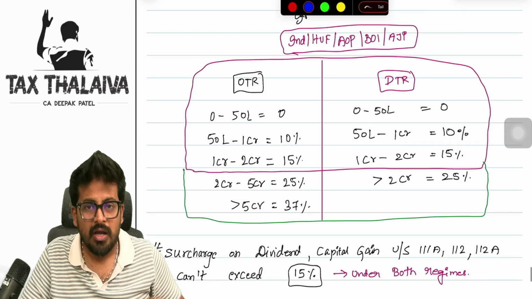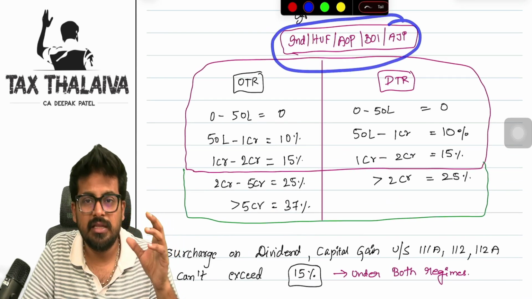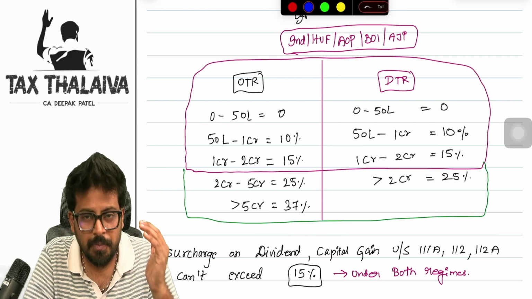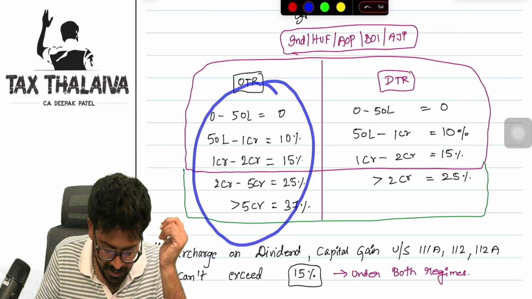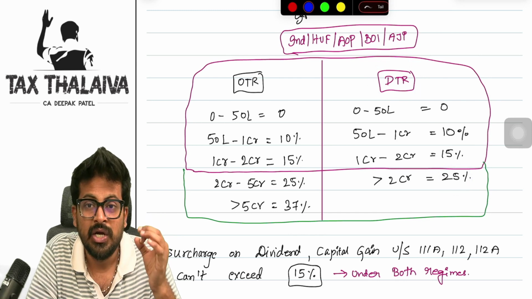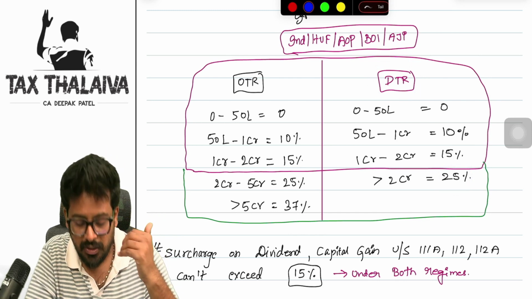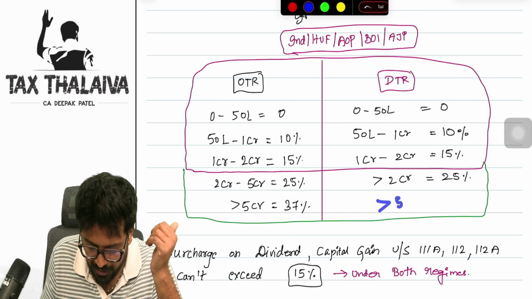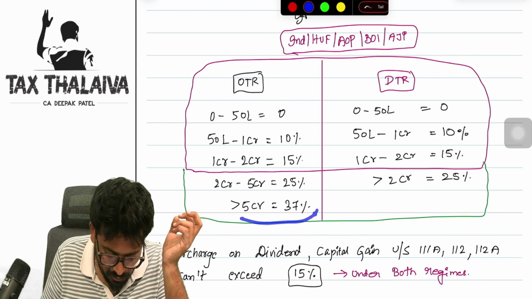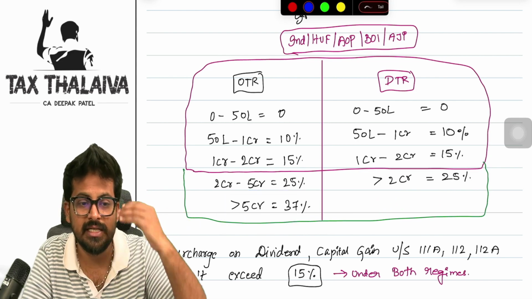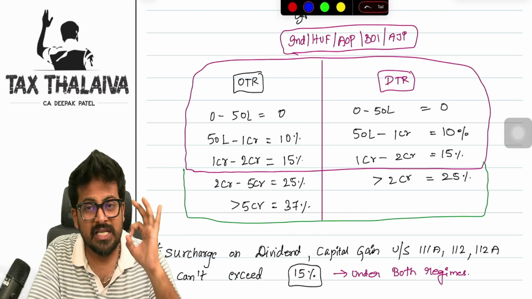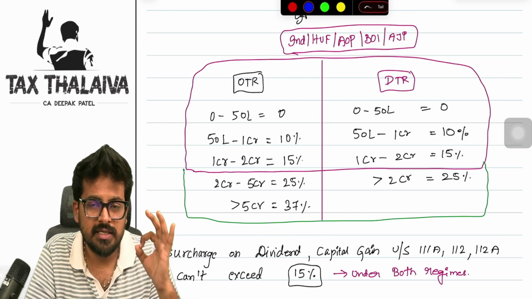We know that for these kinds of taxpayers, there are two tax regimes: the optional tax regime and the default tax regime. Under the optional tax regime, the maximum surcharge rate is 37%, whereas under the default tax regime, the maximum surcharge rate is 25% only. So under the default tax regime, even if your income is more than 5 crore rupees, the surcharge rate you apply is 25% only. But in the optional tax regime, if your total income exceeds 5 crores, the surcharge rate you apply is 37%.